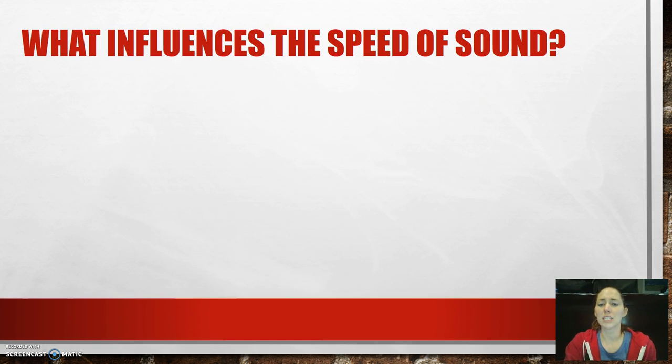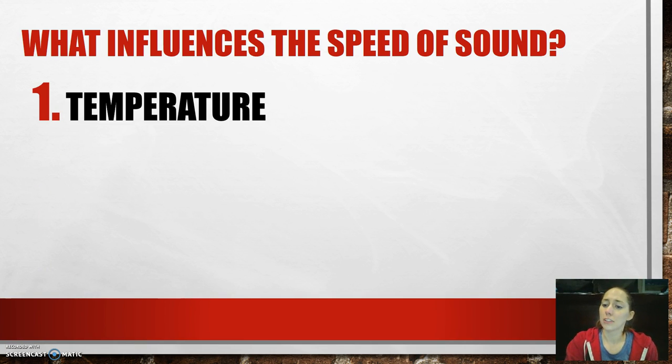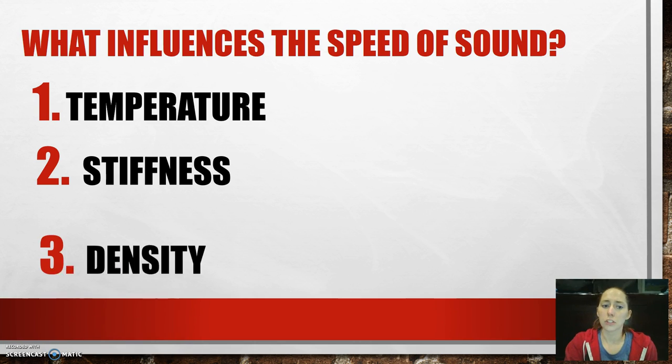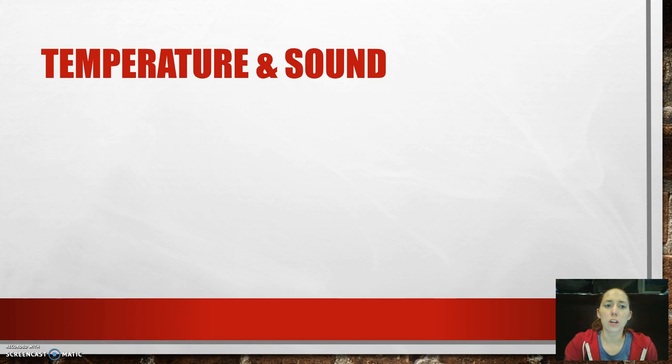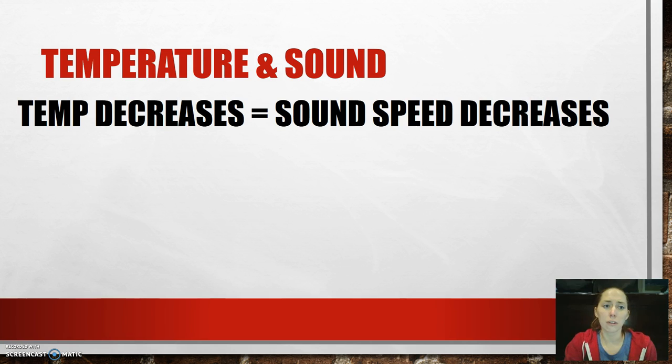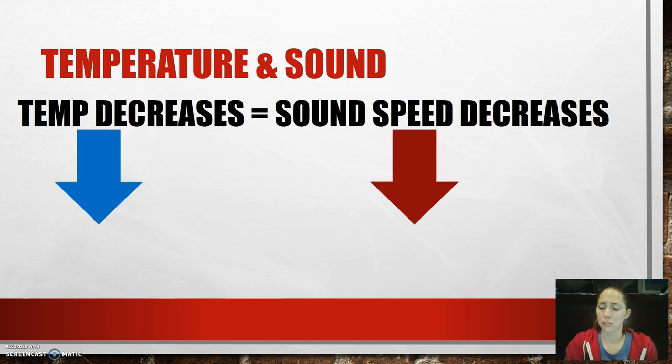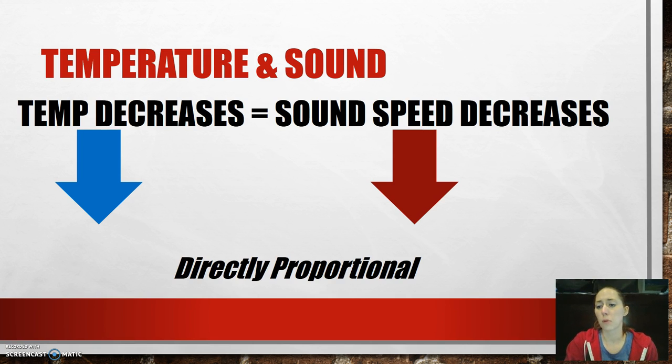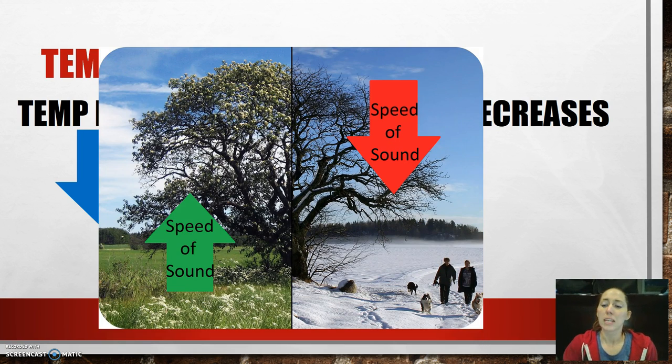Now, there are three things that influence the speed of sound. One of them is temperature. Another is stiffness, and a third is density. Now let's first talk about temperature and sound. As temperature decreases, the speed of sound also decreases, which means that they are directly proportional. So think about it this way. In the summertime, when it's warmer, sound travels faster because it's warmer. Whereas when it's wintertime and it's colder, sound travels slower.